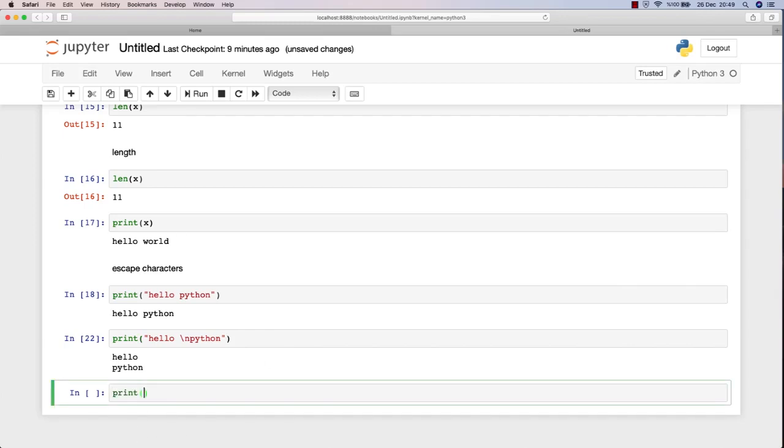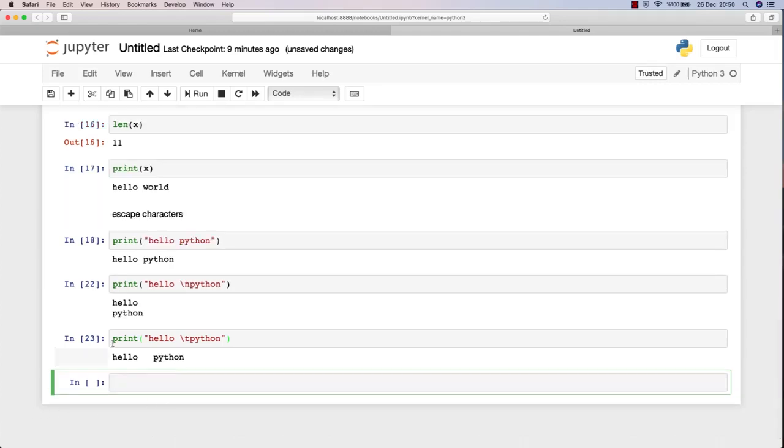So are there any other special escape characters? Of course. If I want to give a tab between hello and Python, I just have to write backslash t. As you can see, it creates a tab space between hello and Python.